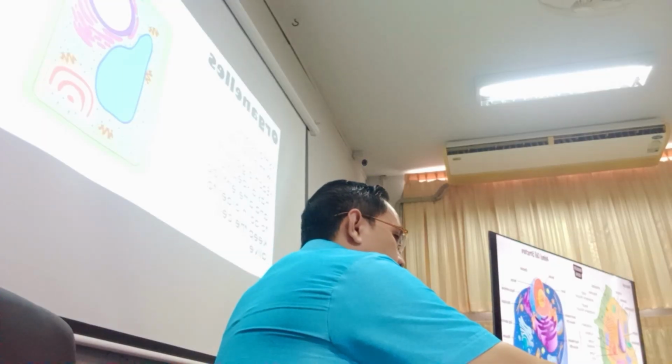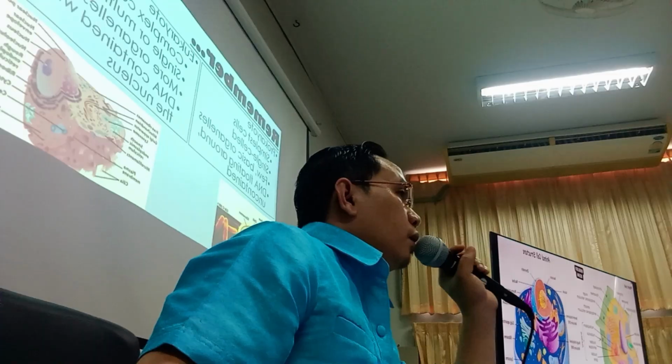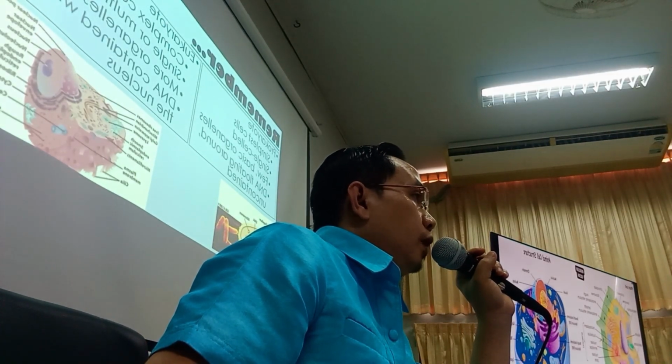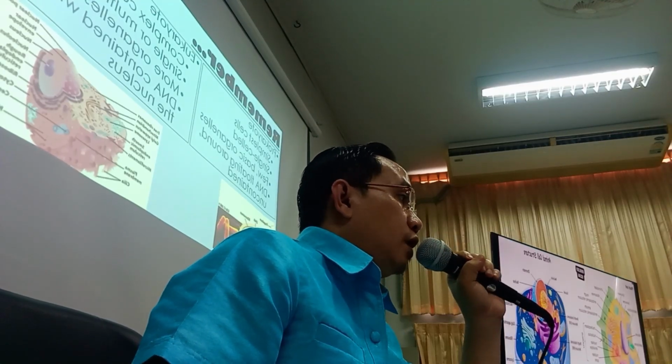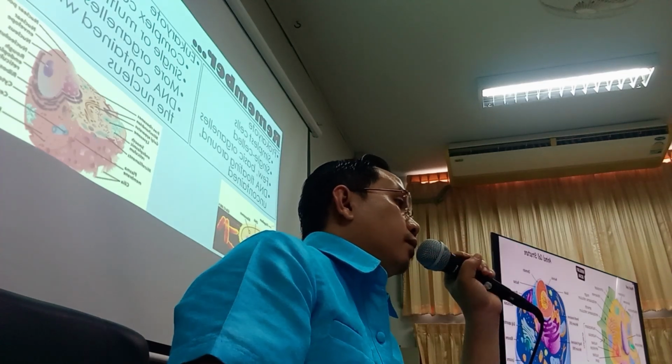And we're done with the organelles. Remember also the word prokaryote. What is meant by the word prokaryote and eukaryote? I already explained this to you.